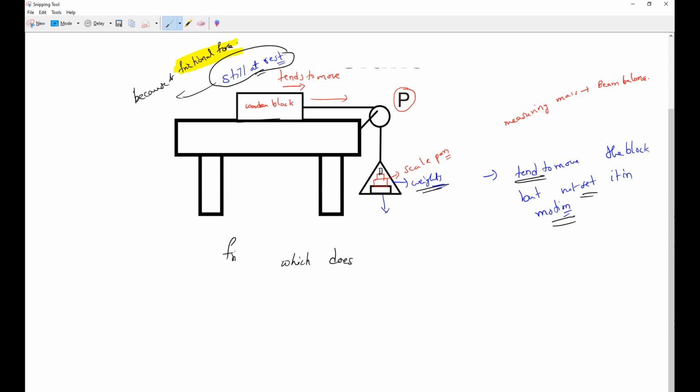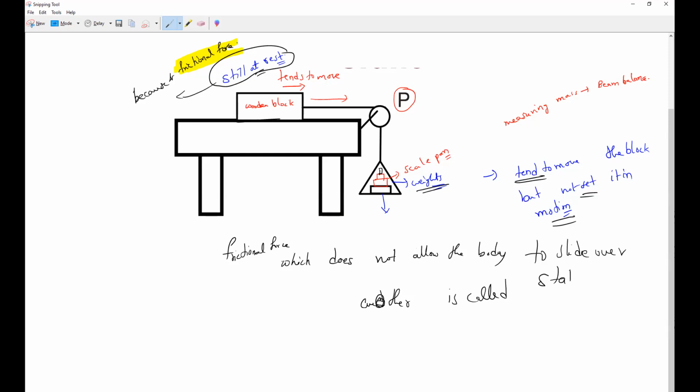The frictional force which does not allow the body to slide over another is called static friction. Clear, everybody? All of you understand?